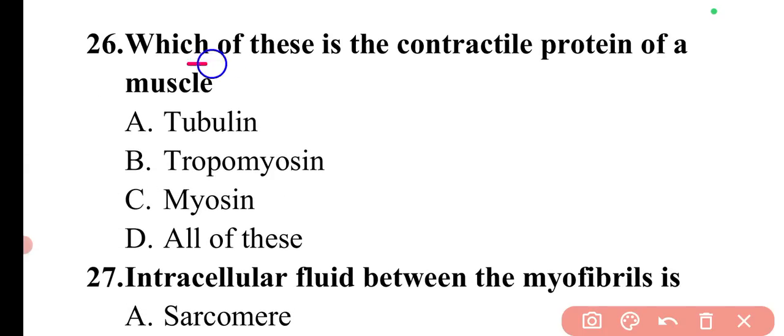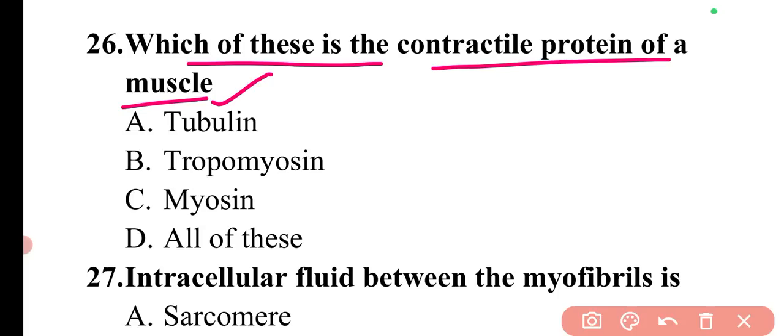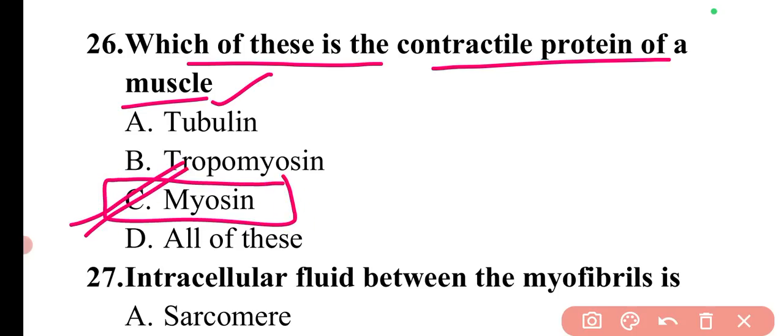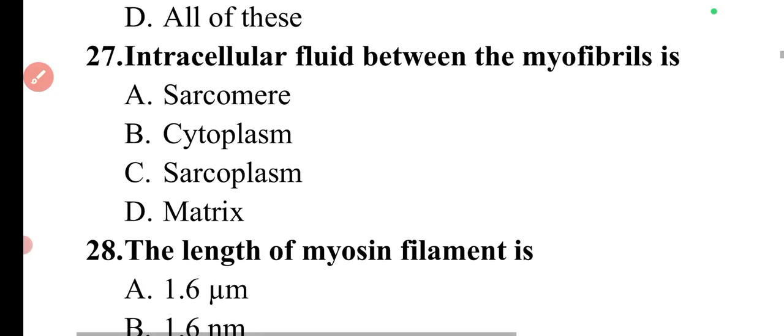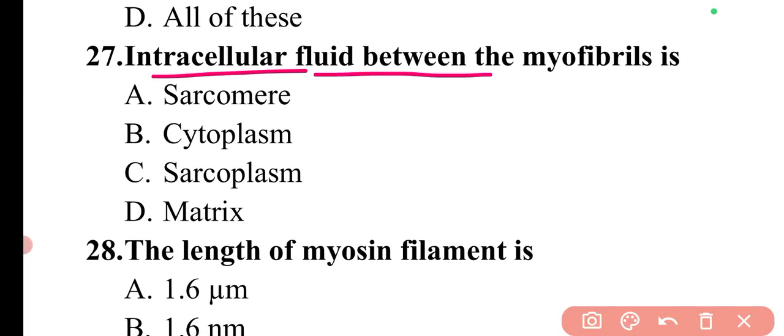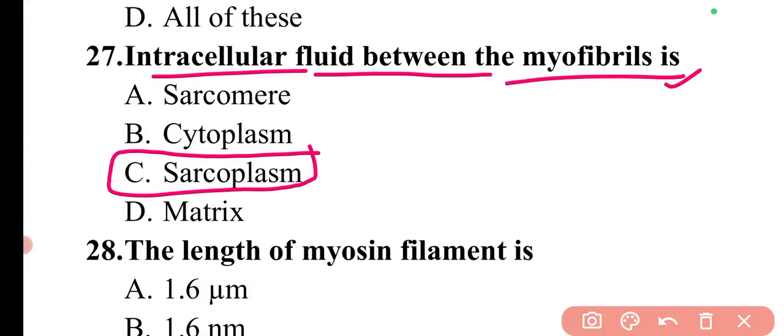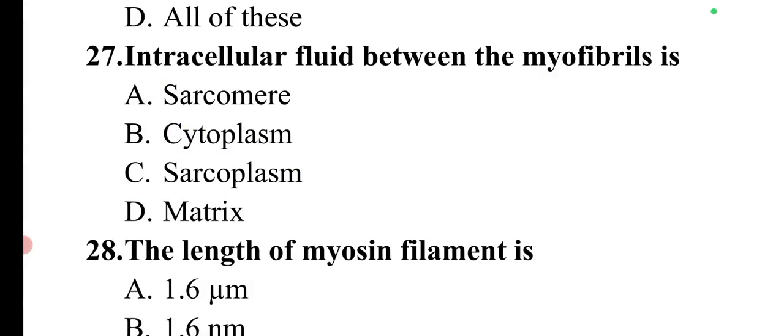Next question is, which of these is a contractile protein of muscle? The contractile protein of muscle is myosin. So here option C will be the correct answer. Next question is, intracellular fluid between the myofibrils is. So myofibrils, we have a detailed discussion on that. In myofibrils, the intracellular fluid present is sarcoplasm. So here option C will be the correct answer.